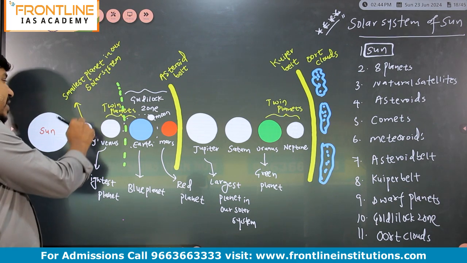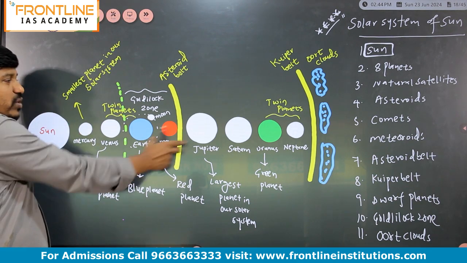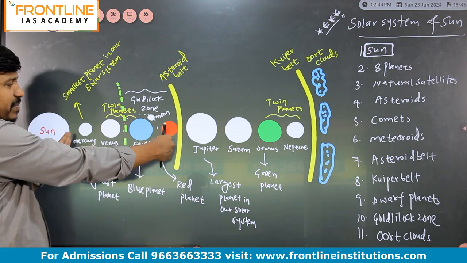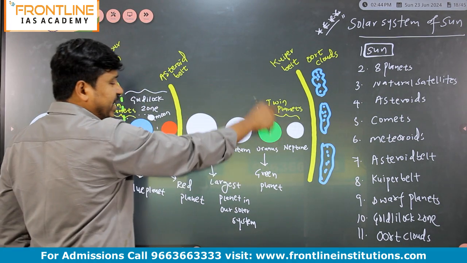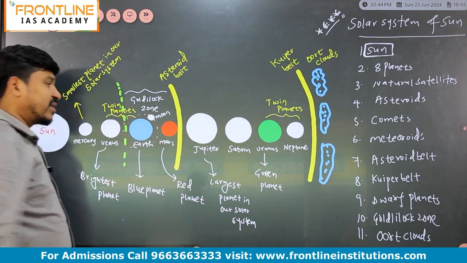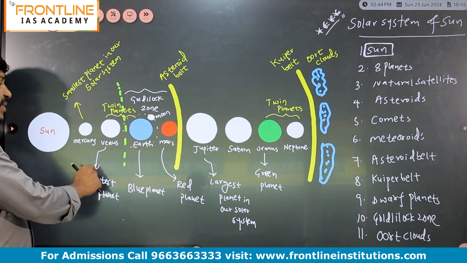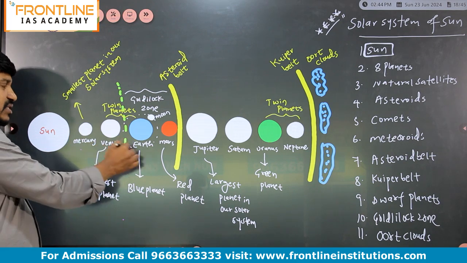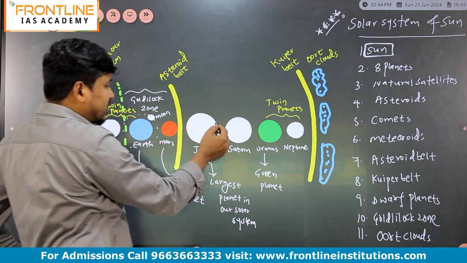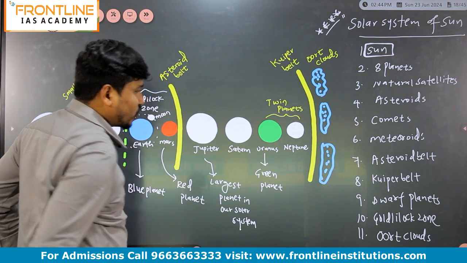And then, listen here, we are having total 8 planets, 4 inner planets and 4 outer planets. Inner planets consist of Mercury, Venus, Earth, Mars. Outer planets consist of Jupiter, Saturn, Uranus and Neptune.